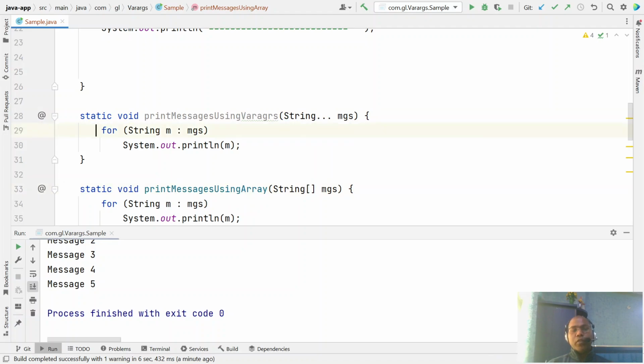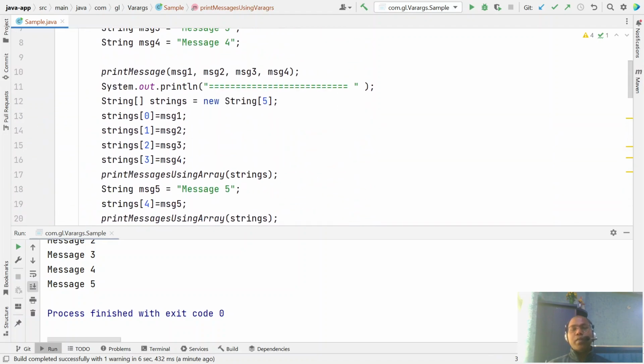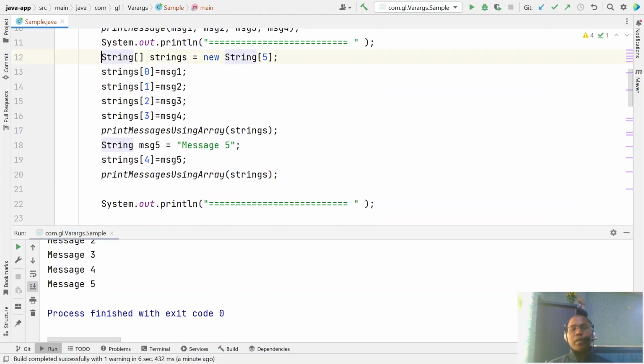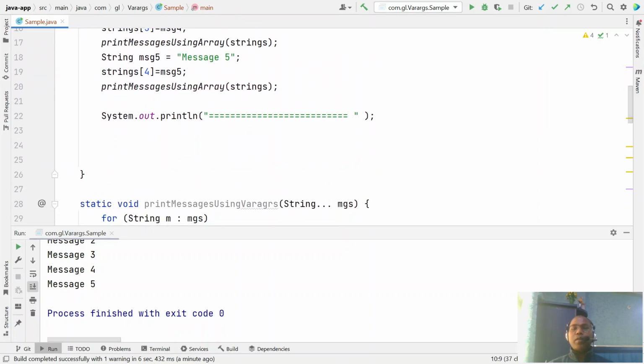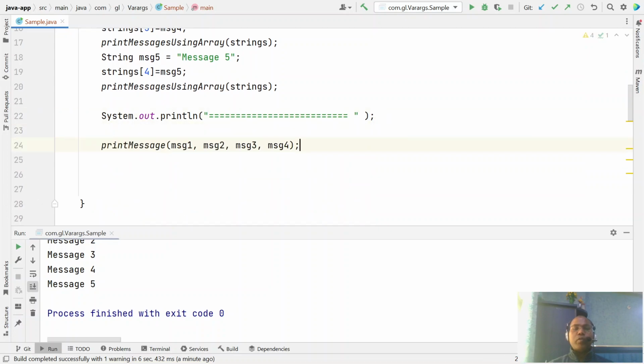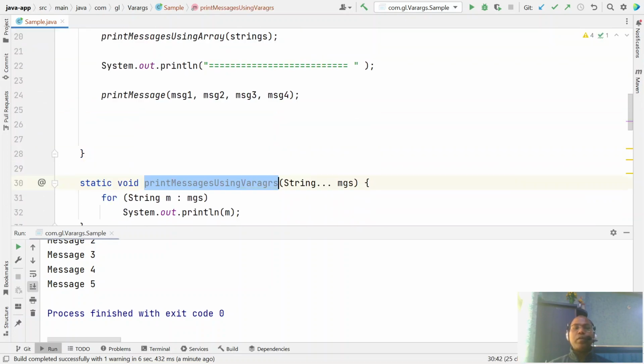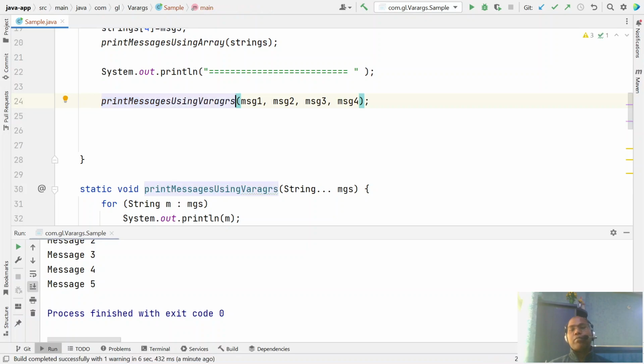There is no change on the customer side here. Similarly, the customer now invokes this method using your varargs method. So there is no burden on the customer to create an array and pass the value. Any number of messages they want to pass, they can.